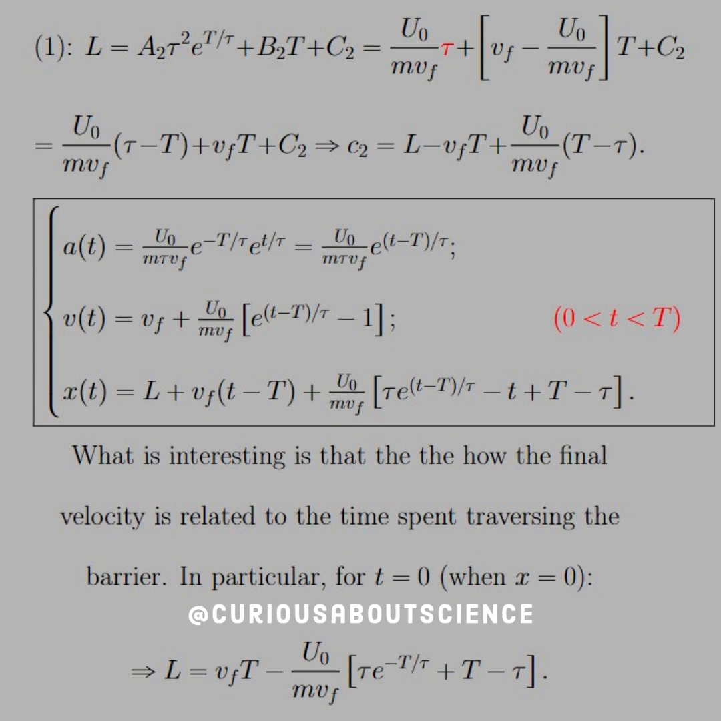So what is interesting is how the final velocity is related to the time spent traversing the barrier. In particular, for t equals 0 when x equals 0, we have L is equal to VF big T minus U naught over m VF bracket tau e to the negative T over tau plus T minus tau. The words, I have no clue what I was typing. I must have just gotten excited in my head. But what is interesting is that the final velocity should be the only thing that's there.